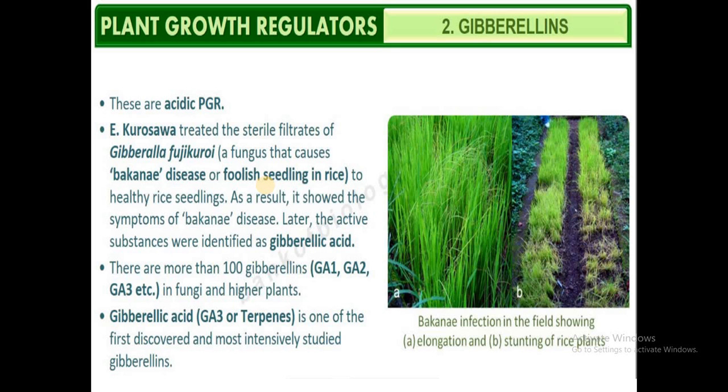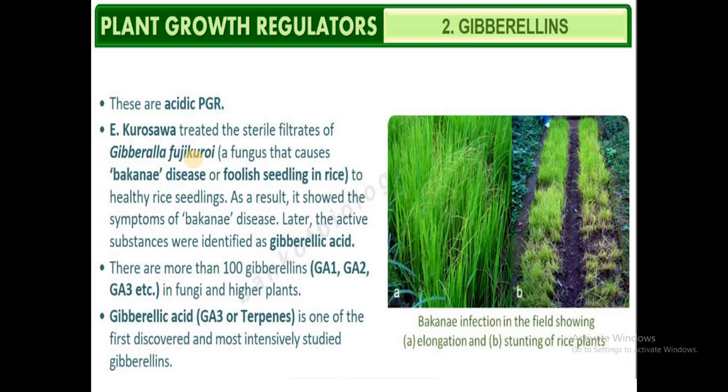When you look back at the history of the discovery of gibberellins, they were discovered by Japanese scientists Kurosawa, Yabuta and Sumuki when they were studying the foolish seedling disease, or Bakane disease, of rice plants. Seedlings with this disease grow very tall due to rapid internodal elongation, but they do not produce grains. This is the Bakane disease, or foolish seedling disease. It is caused by the fungus Gibberella fujikuroi, which is known to produce gibberellins. Hence the name gibberellins was given to this hormone.